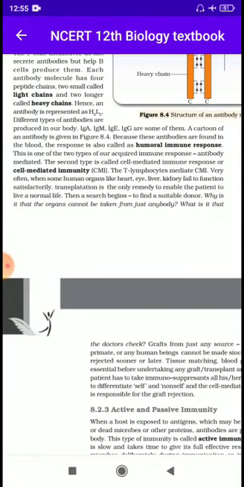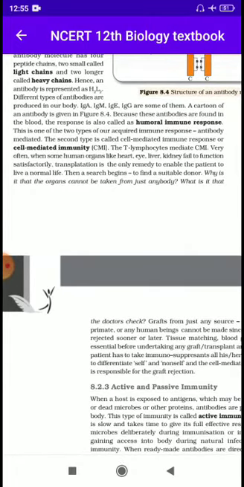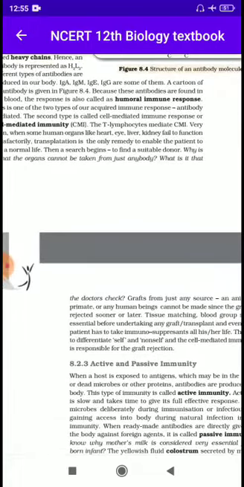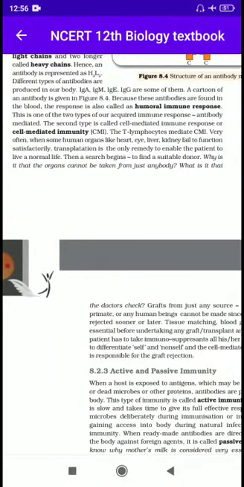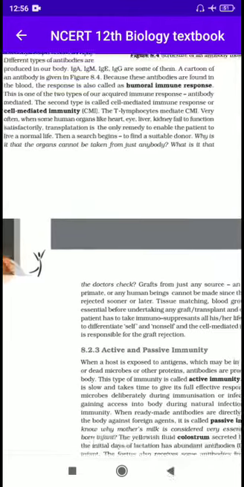Why is it that the organ cannot be taken from just anybody? What is it that the doctor checks? So here, dear students, during transplantation of organ, the recipient blood group and the donor blood group should be matched. The recipient tissue and the donor tissue should be matched. Cells also should be matched. After that only the doctor prescribes for the transplantation program.